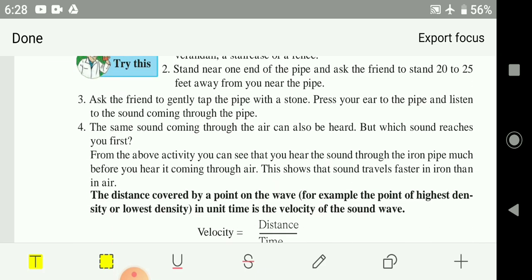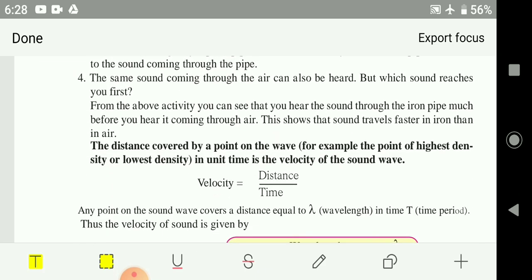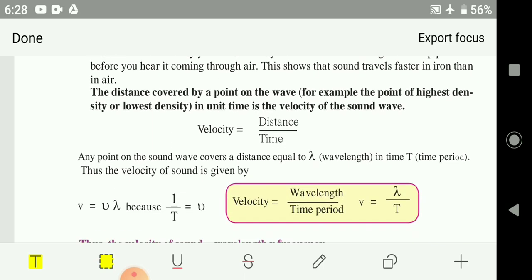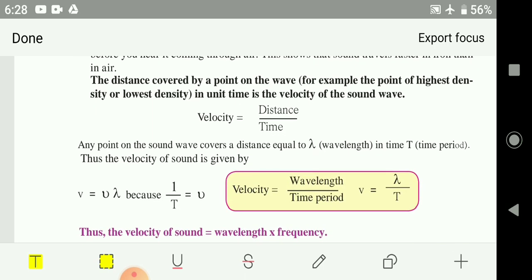Velocity of the sound is the distance covered by a point on the wave. The distance covered by any particle on that wave in that time, we call it the velocity of the sound wave. So velocity is equal to distance upon time. It is your regular formula.